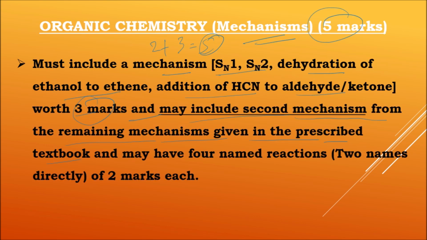So we can expect, out of the 4, SN1, SN2, dehydration of ethanol to ethene and addition of HCN, 2 mechanisms of 5 marks. The second part here may have 4 named reactions, 2 names directly of 2 marks each. From the organic chemistry topics, we got many named reactions. We can't tell with certainty you'll get these named reactions only. So I did not take this point, I took only mechanisms, that's all, 5 marks.